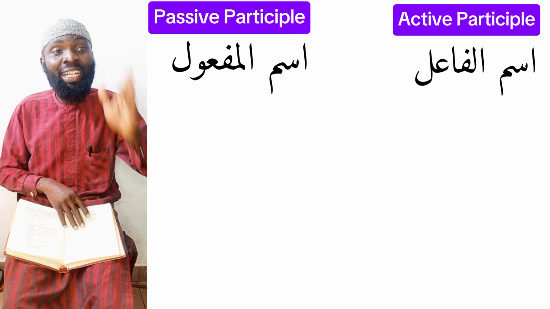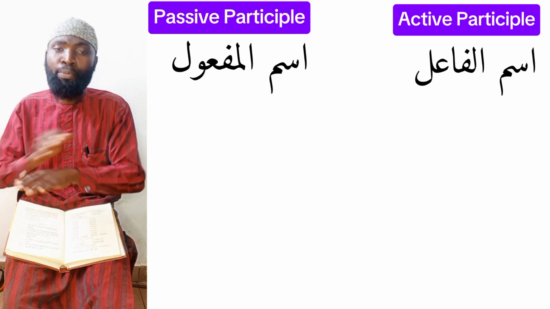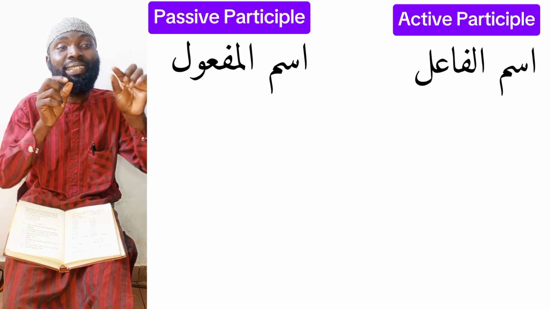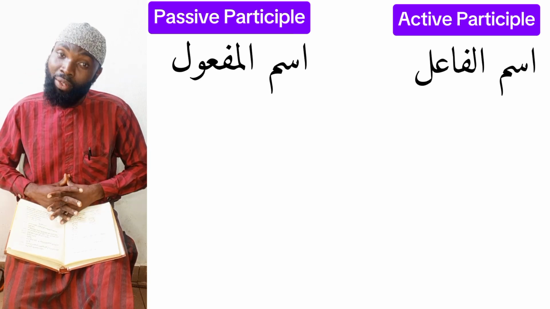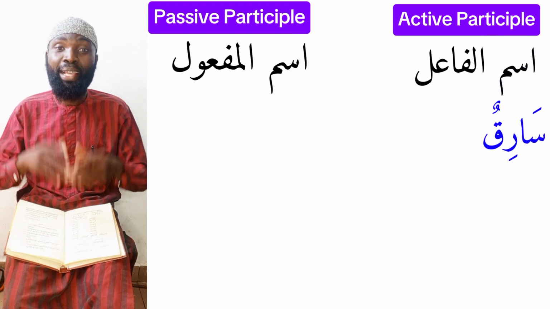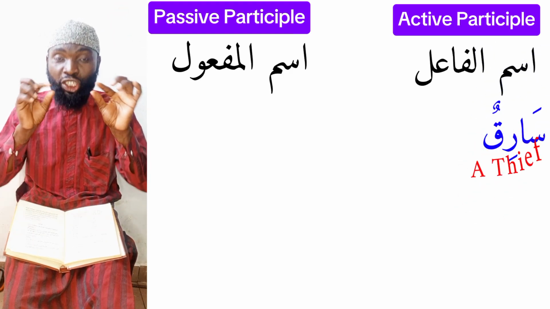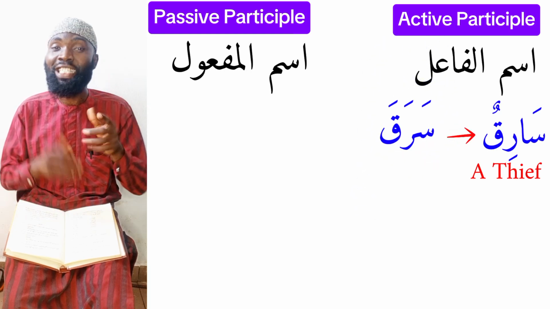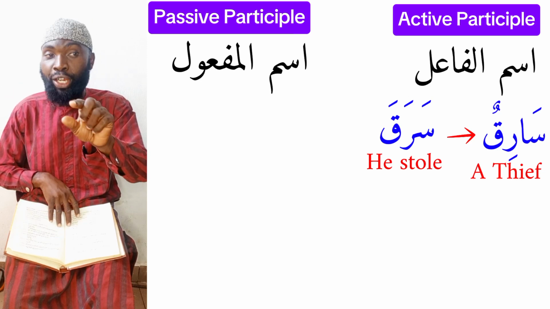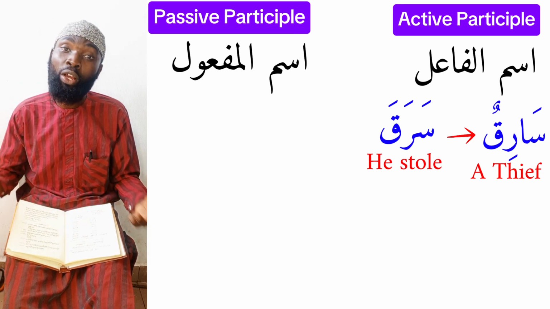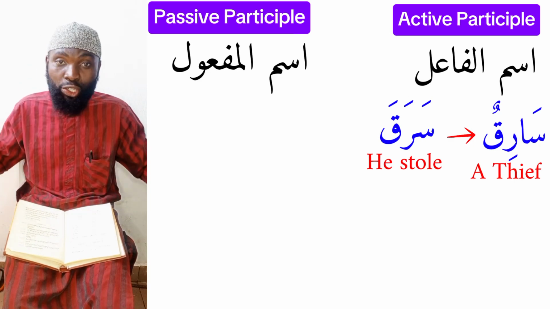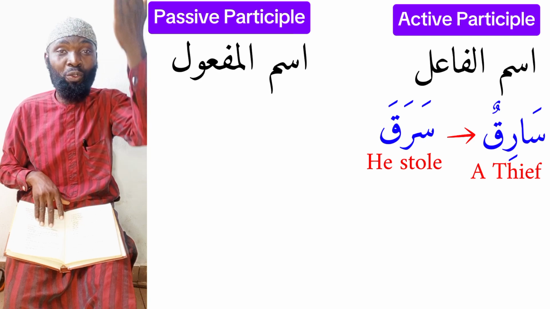Now, we said previously that ismul fa'il means active participle, and in simple words, it means words which represent the performer of an action. Can I give an example of this? Of course. We have the word sarikun, which means a thief. This word is gotten from the verb saroka, which means he stole. The performer of this action is the person who steals, so what do we call him? We simply call him sarikun. And how did we come to sarikun? It is by simply adding alif after the first letter of the verb. With this, you are done forming sarikun.